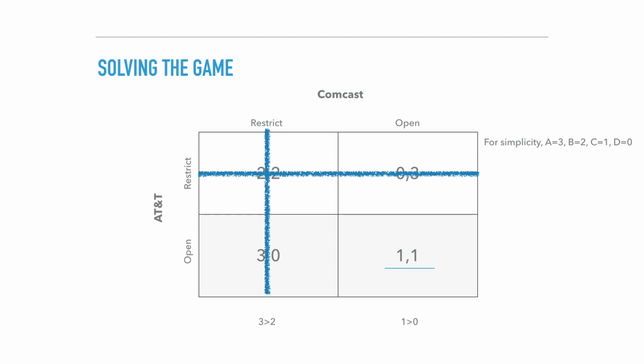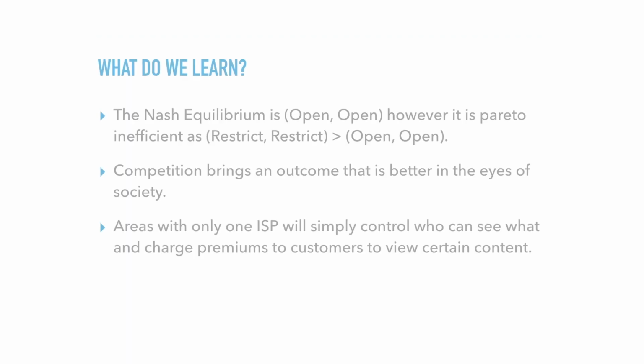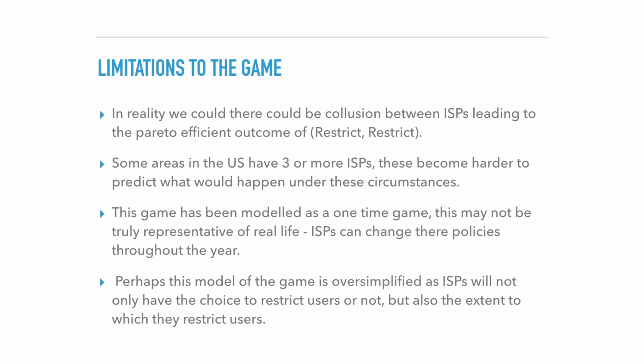At this unique Nash equilibrium, no ISP has an incentive to change their strategy given what the other ISP is doing. The Nash equilibrium is not Pareto efficient, as restrict yields better payoffs for both ISPs. We can see that competition thus brings an outcome that is better in the eyes of society. Areas of only one ISP will simply restrict users. In reality, ISPs can potentially seek to obtain the Pareto efficient outcome of both restricting through collusion.